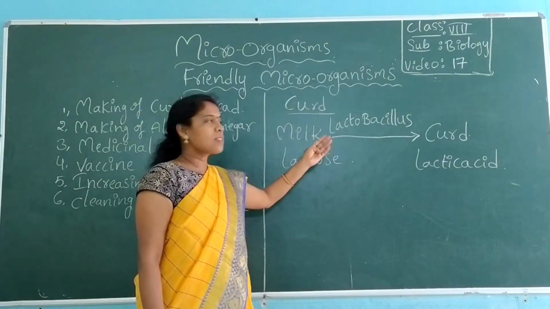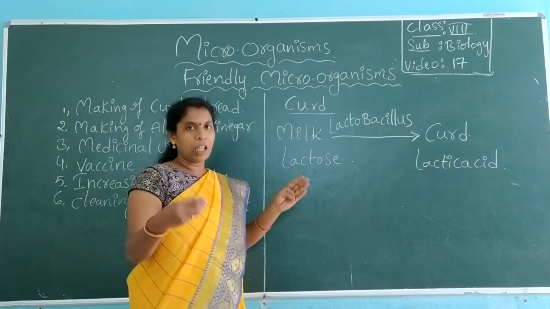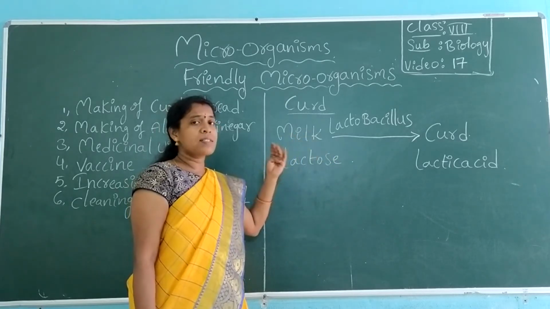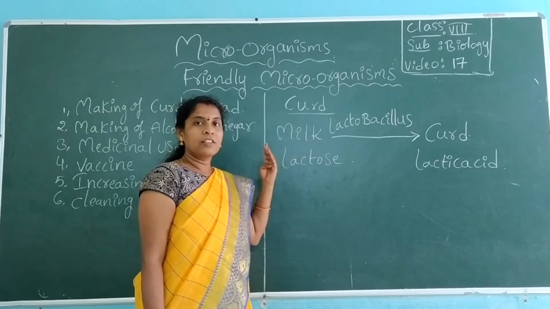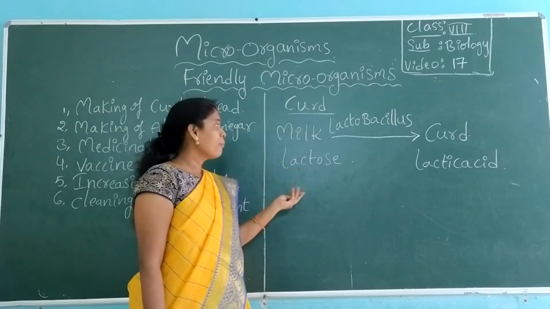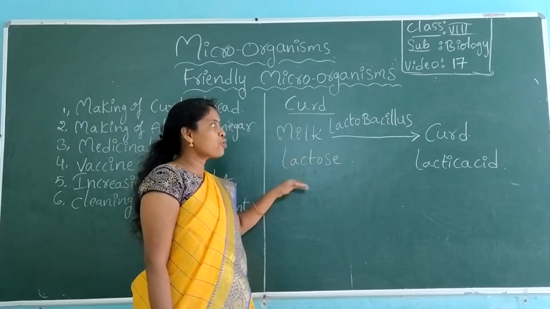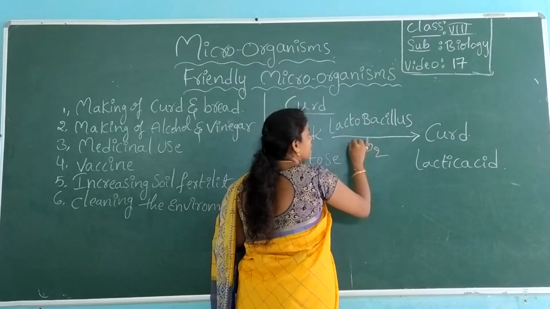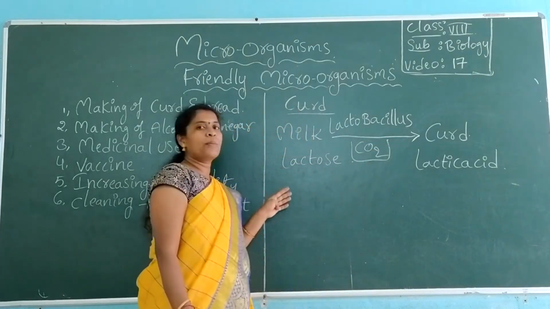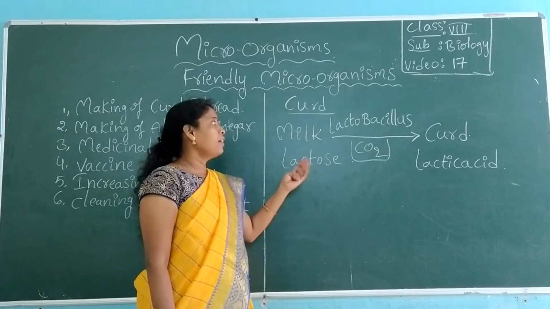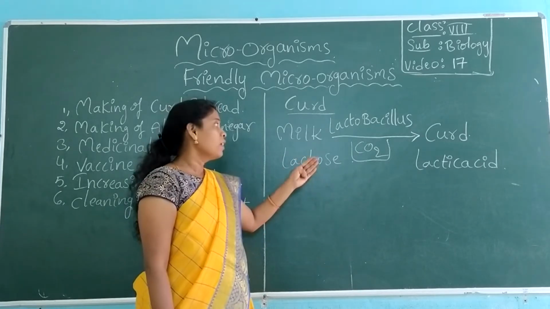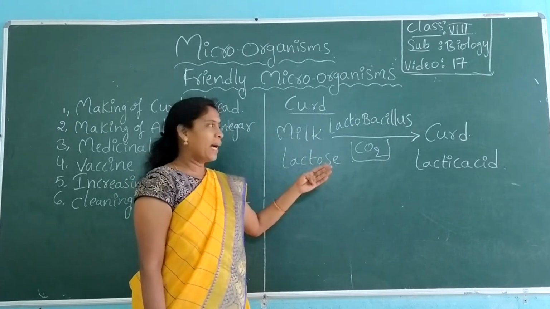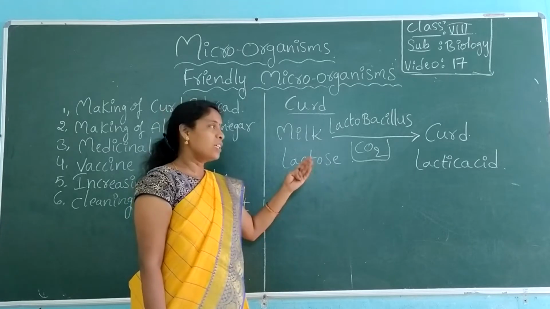When you add buttermilk to milk, the buttermilk has this lactobacillus. This lactobacillus starts converting lactose sugar into lactic acid. In the process of respiration, lactobacillus takes oxygen and releases carbon dioxide, right? That carbon dioxide helps in the conversion of lactose to lactic acid. In this way, curd is synthesized, curd is made.